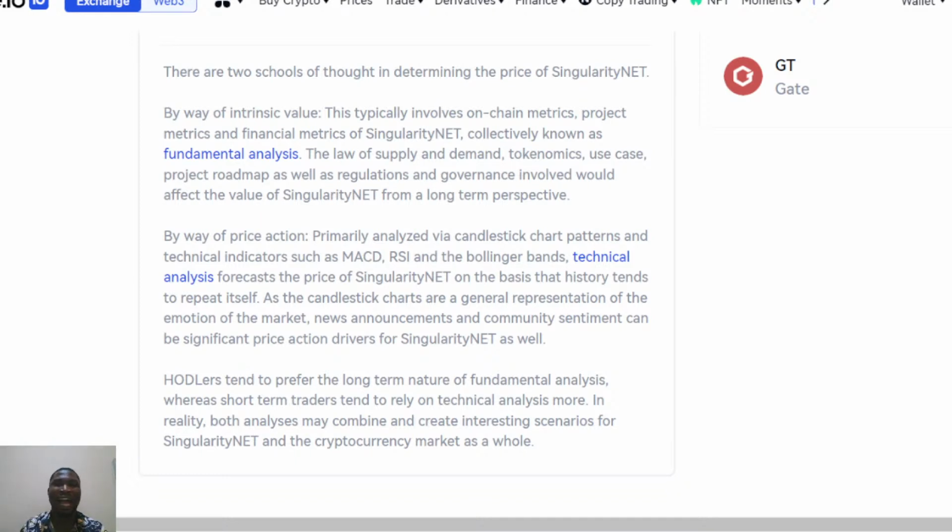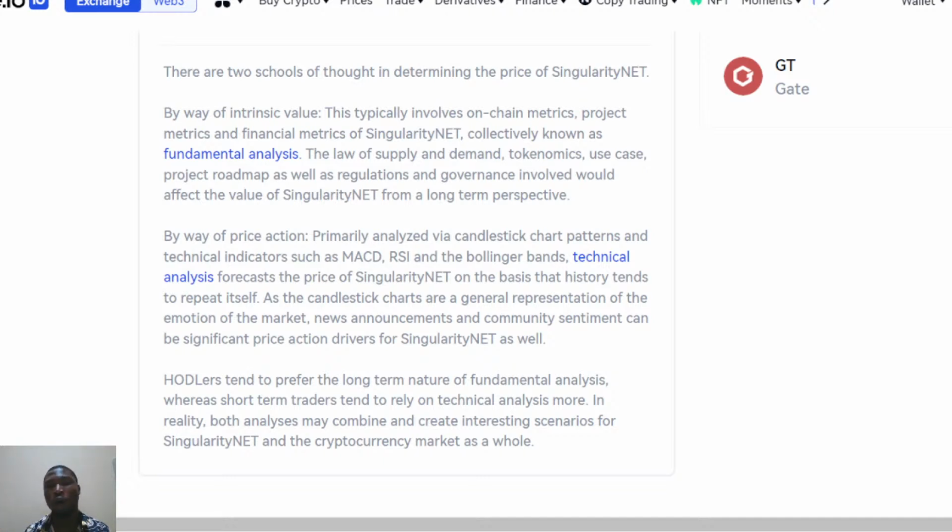All these points are what you need to understand when talking about the project, what you need to know about it. This is basic information. What do you need to know about it? How can you go about it?